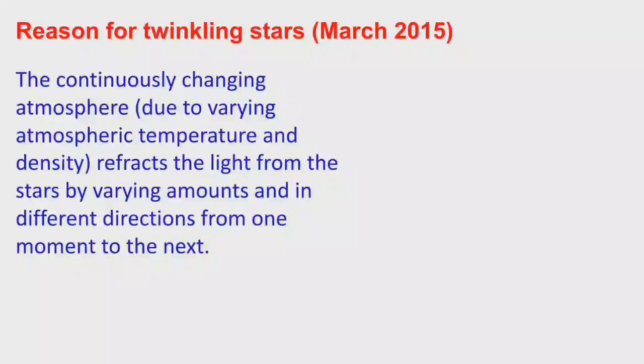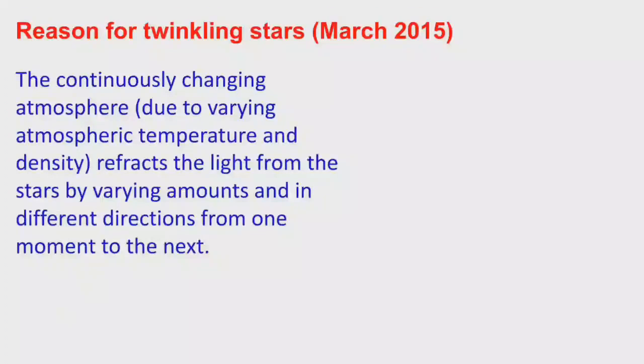Different densities of the air have different refractive indices, and they refract the light from the stars by varying amounts in different directions from one moment to the next. The light from these stars has to travel through different densities of the air.